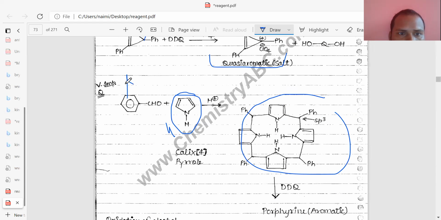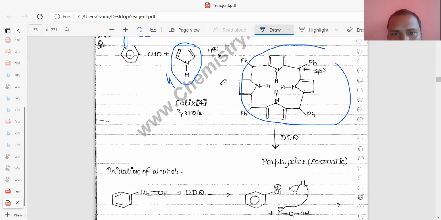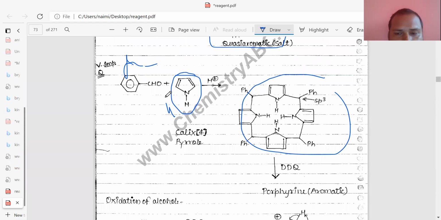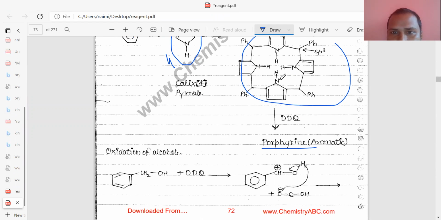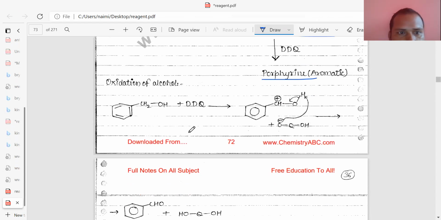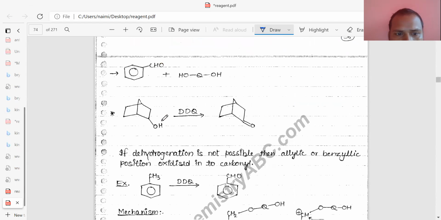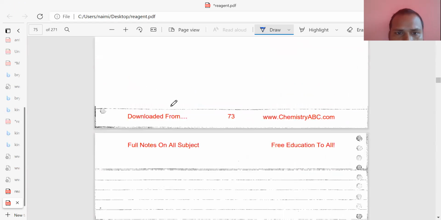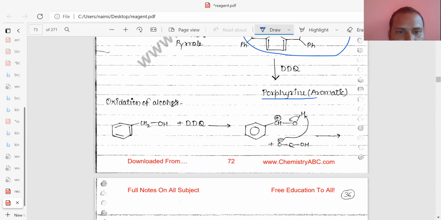It is very important for both inorganic and organic reactions, because several types of porphyrin are changed by adding cations, which is responsible for color or other properties. So I think two or three reactions remain.